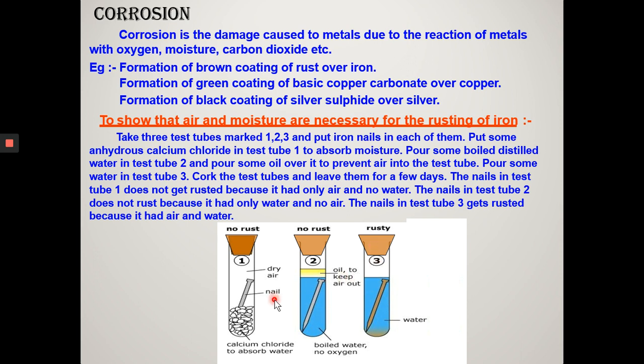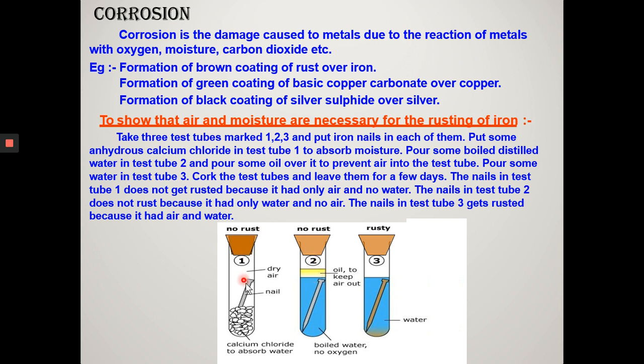Okay. Now, out of the three cases, the third one will catch rust quickly. Why? Because there is presence of oxygen, that is air, as well as moisture, that is water vapor. Clear? In the second case, because the water is boiled, there is no dissolved oxygen. Moreover, the oxygen contact is also cut off by the oil at the top of the water, which will cut off the supply of oxygen.